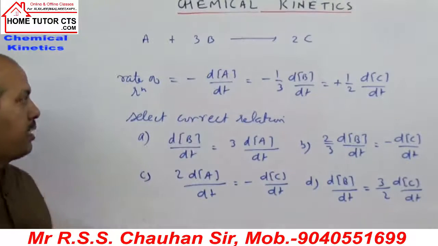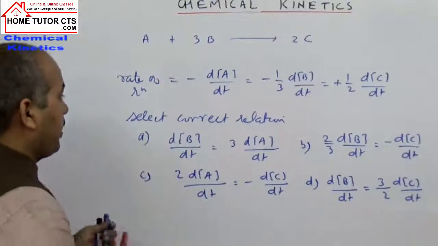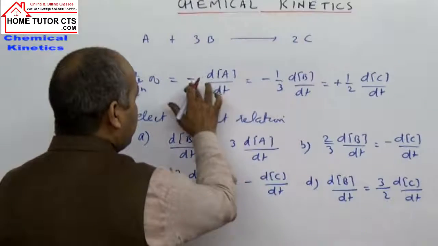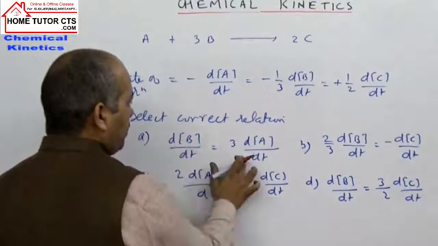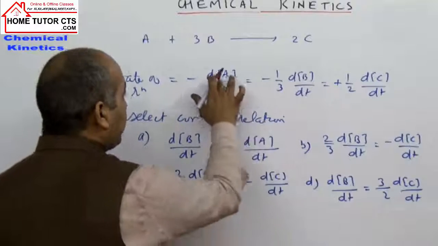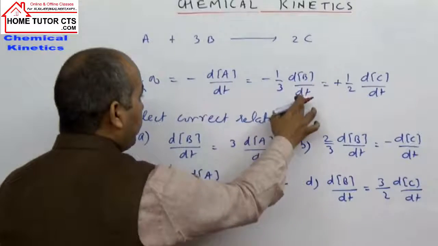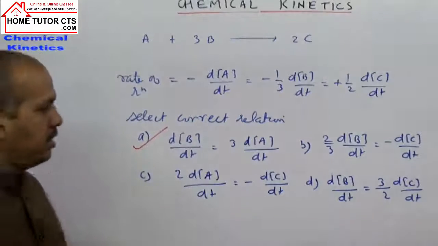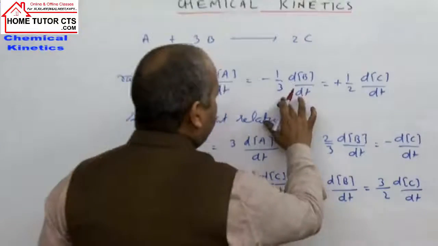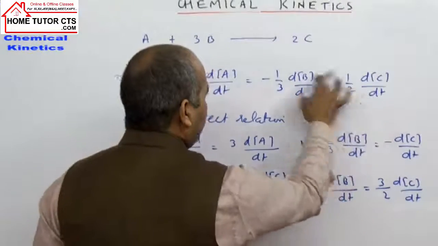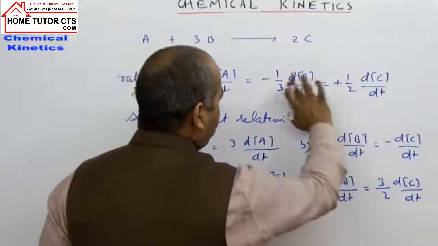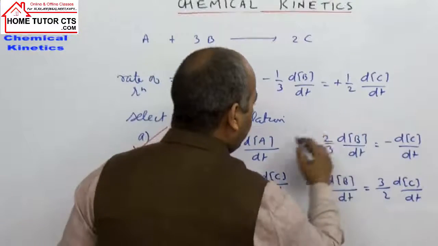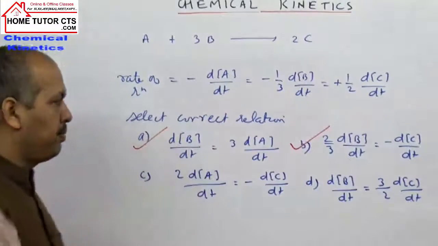So let's come to the answer part. Now for equating first A and B, the sign was minus in both, so the sign will cancel out, so it's perfect. Then dB upon dt will be how much? 3 times dA by dt. Option A is correct. Now option B, if I write 2/3 dB by dt, the sign will be multiplied on both sides by -1, so option B also becomes correct.